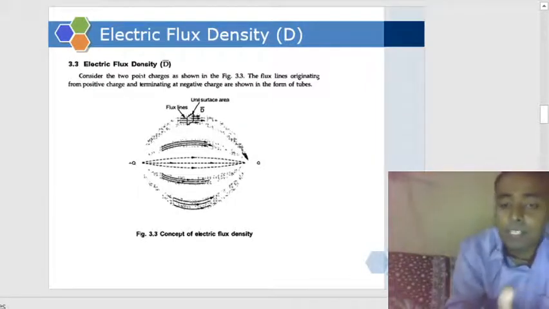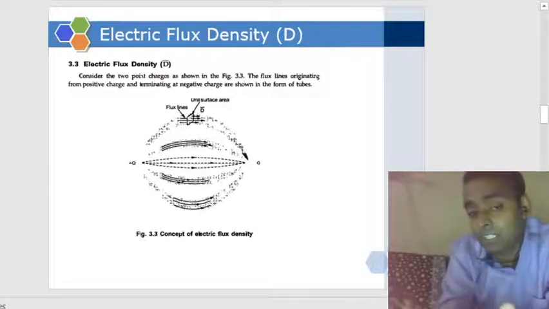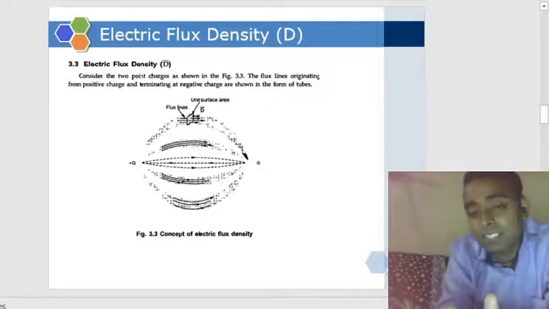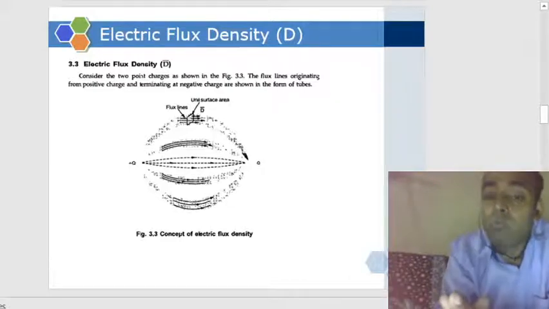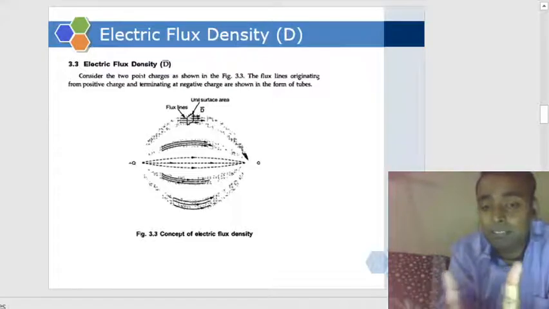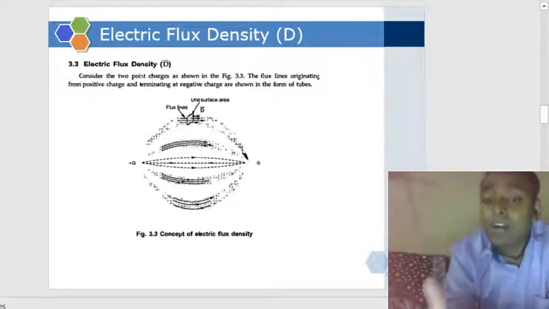And since it has a specific direction, electric flux density is a vector quantity.